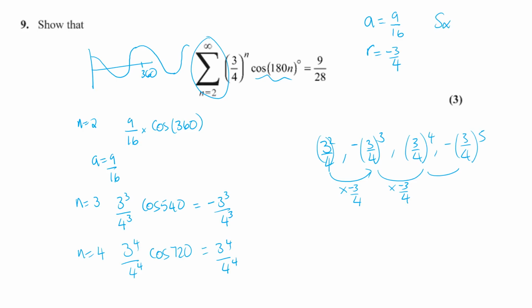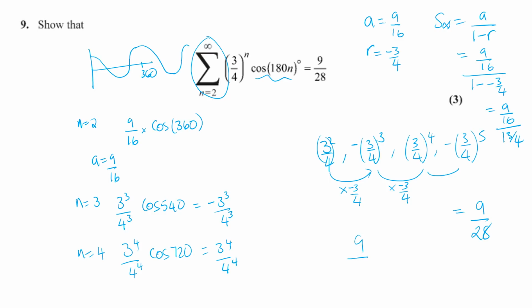So S to infinity is going to be a over 1 minus r. First term, 9 over 16, and we need to divide that by 1 minus minus 3/4. So that's equal to 9/16 divided by 1 3/4, and if you put that in your calculator, that's just going to come to 9 over 28.